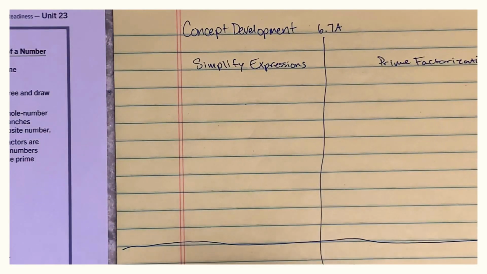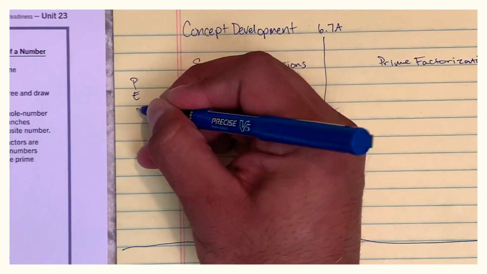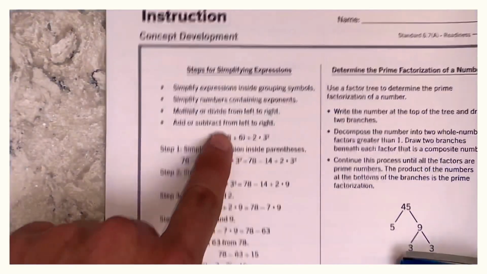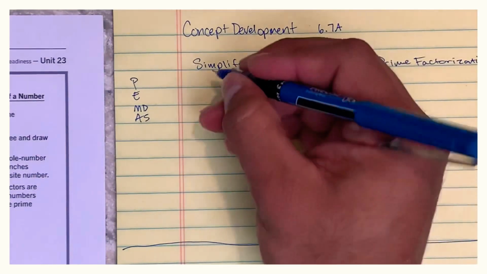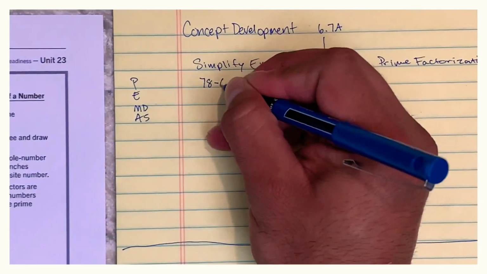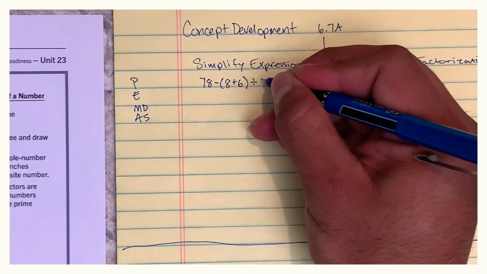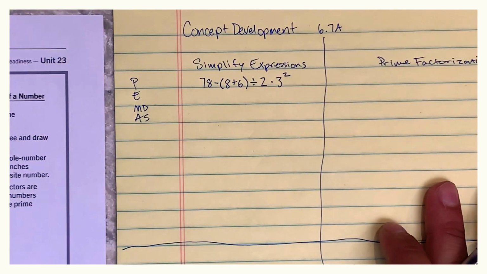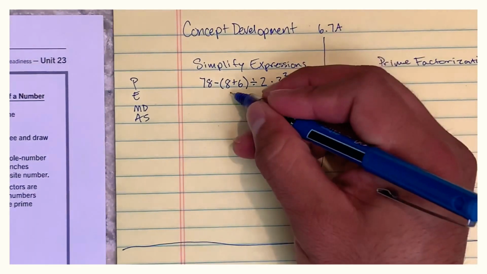So the first part is simplifying expressions. We do that using the strategy PEMDAS. Okay, we're simplifying an expression. The expression they give us is 78 minus parentheses 8 plus 6 parentheses divided by 2 times 3 to the power of 2. Now, if we're using this strategy, the first thing we should do to simplify this expression is do the parentheses. That's what we're going to do first.